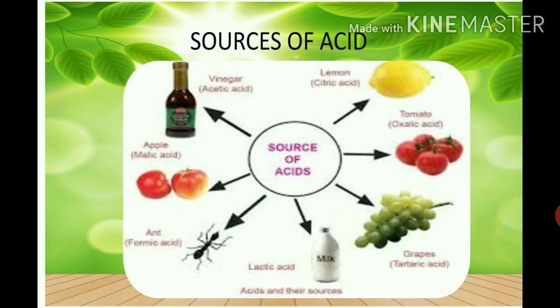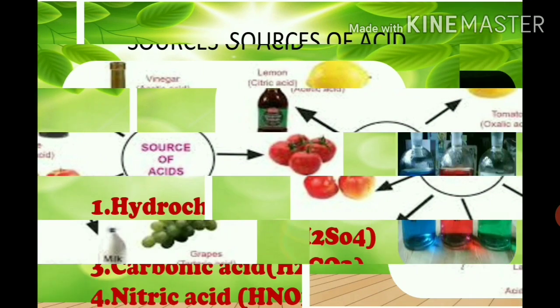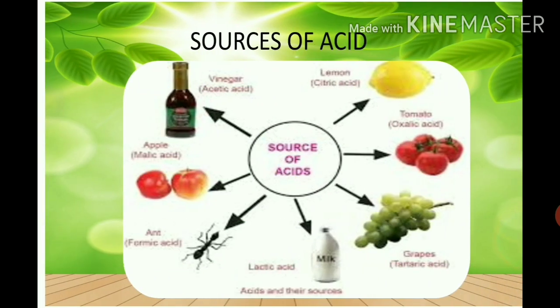There are many things we eat that contain acids. For example, let's take the example of vinegar. Vinegar contains acetic acid, lemon contains citric acid, tomato contains oxalic acid, grapes contain tartaric acid, milk contains lactic acid, the sting of an ant contains formic acid, apples contain malic acid. So all these are sources of acid, but these acids are very mild in nature and we call them organic acids because they occur naturally.